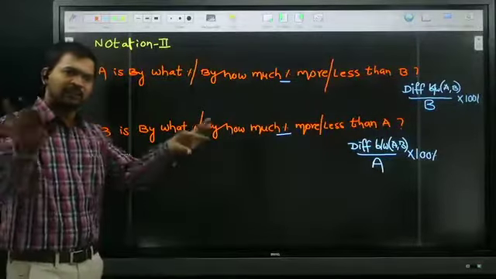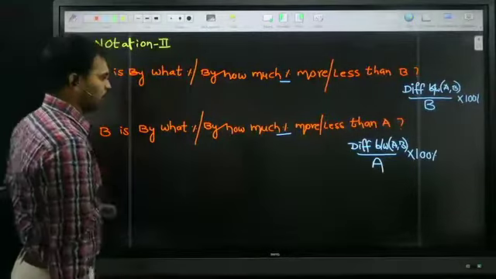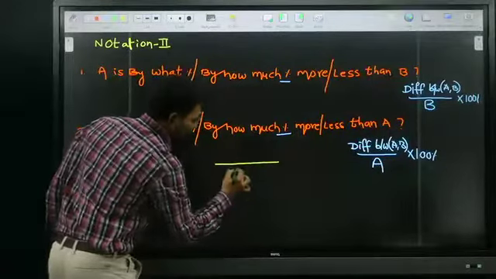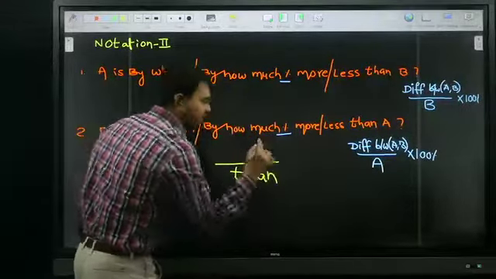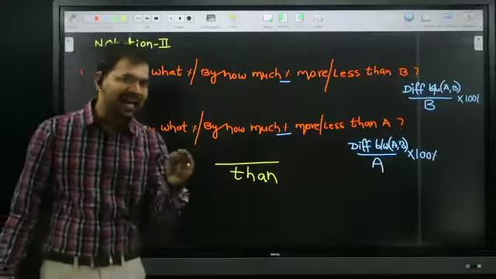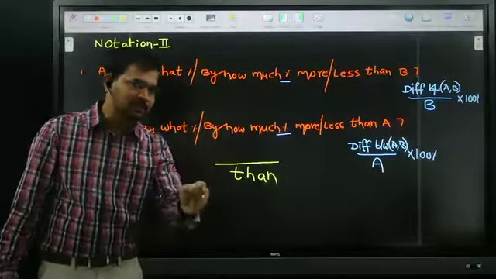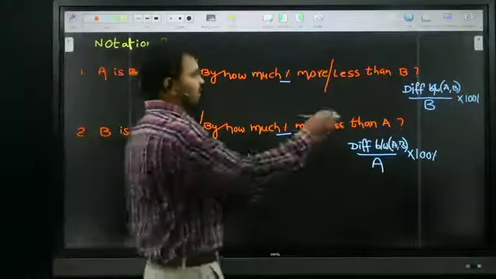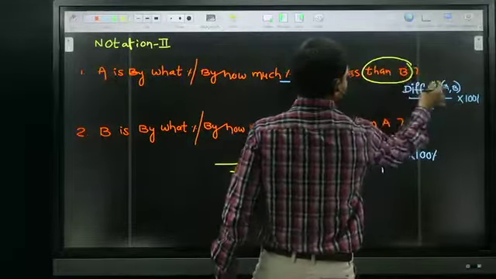Still if you have any doubt, I will give one more way. Look at me, all of you. After 'than', whichever person is coming, simply put that person in the denominator. In the first case, after 'than' B is coming, so B is put in the denominator.